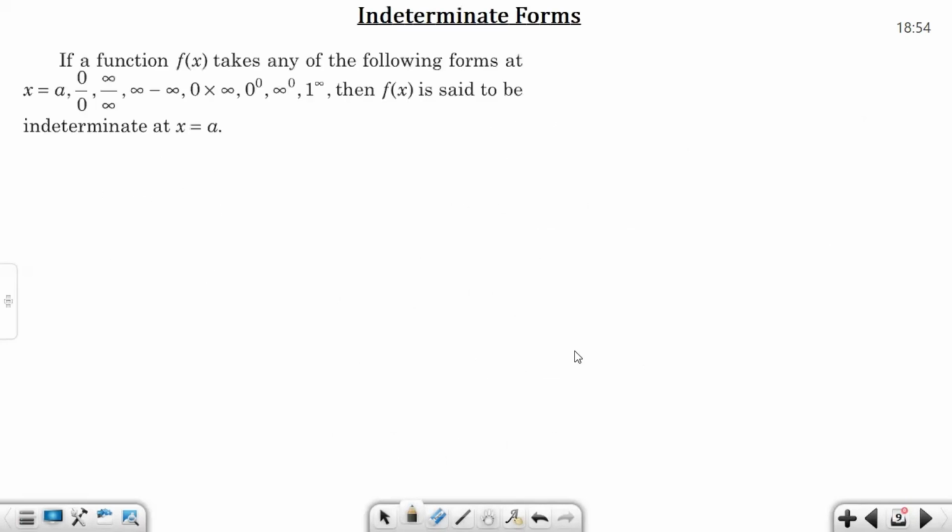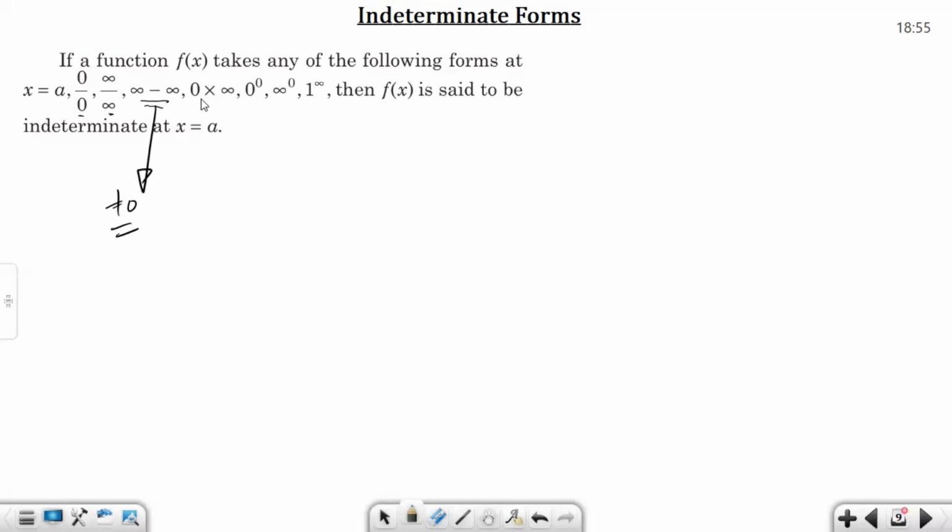so this is the concept of approaching limits. Now we are going to discuss a very basic concept, which is indeterminate forms. As you can see on the screen, if any function we are solving comes out in the form 0 by 0, infinity by infinity, or infinity minus infinity, then it's not equal to 0, it is an indeterminate form.